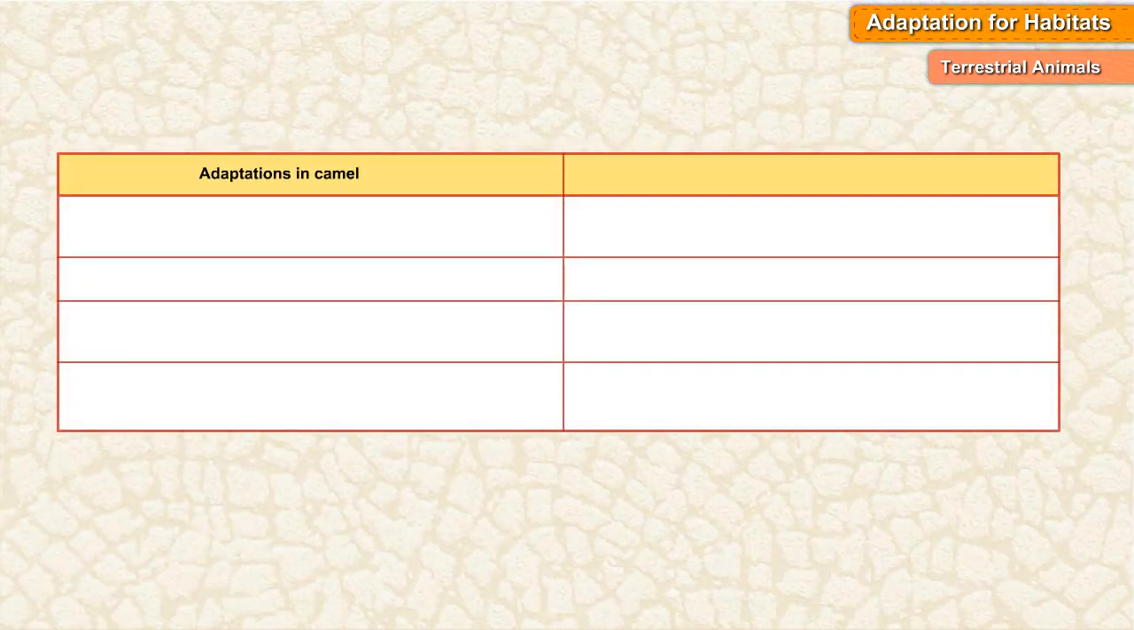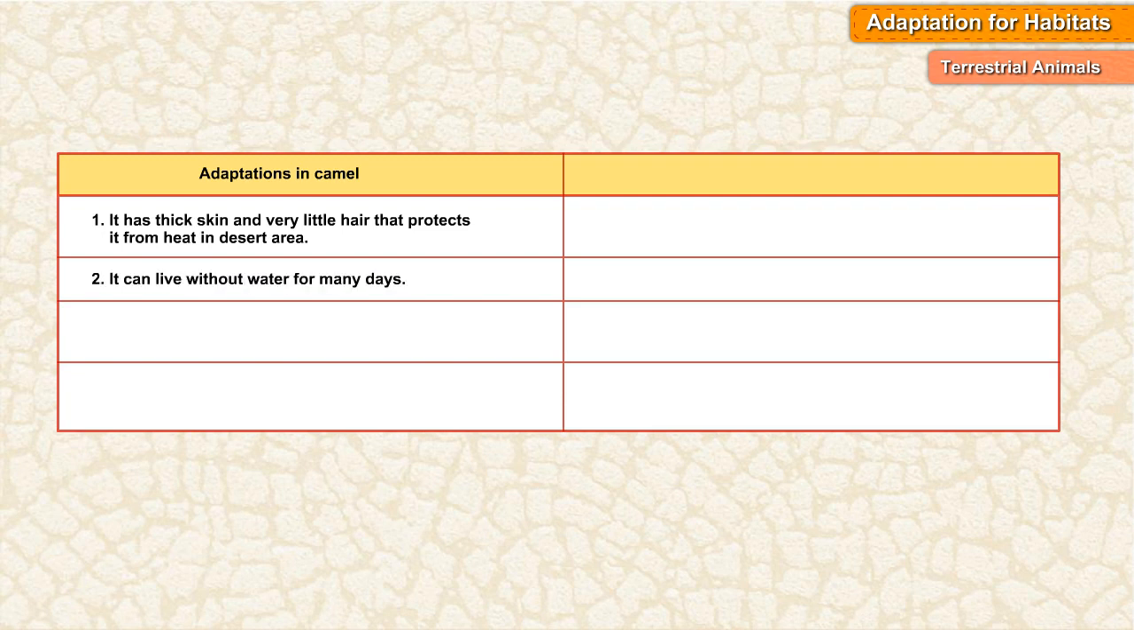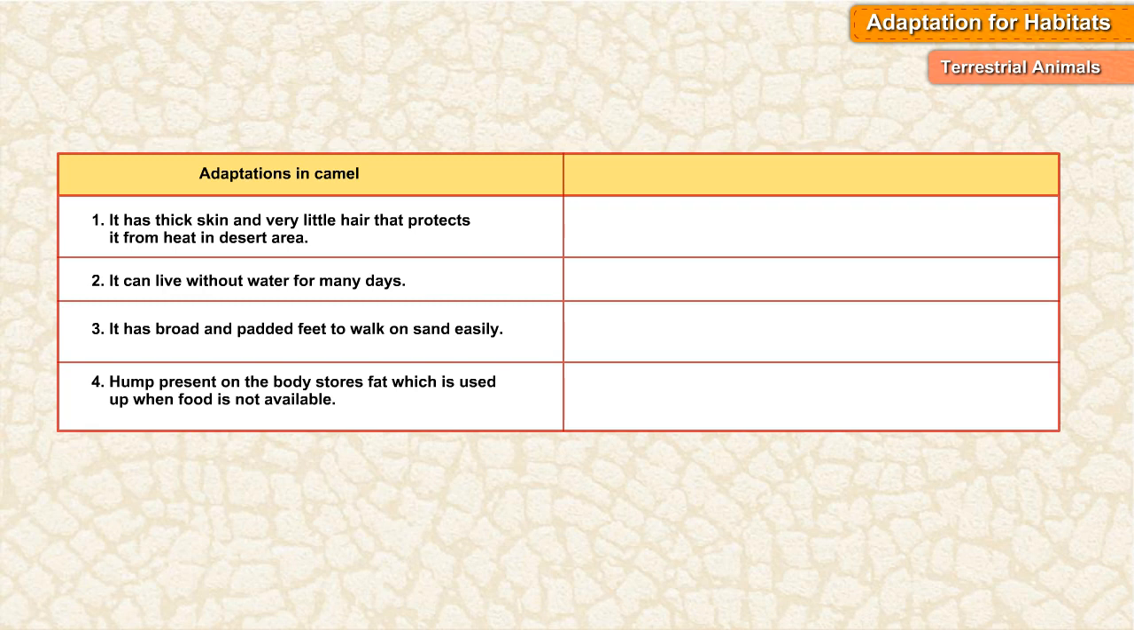Adaptations in camel. It has thick skin and very little hair that protects it from heat in the desert area. It can live without water for many days. It has broad and padded feet to walk on sand easily. The hump present on the body stores fat which is used up when food is not available.